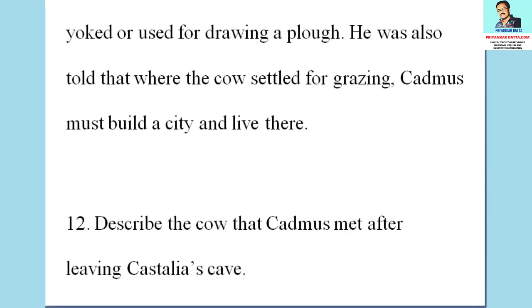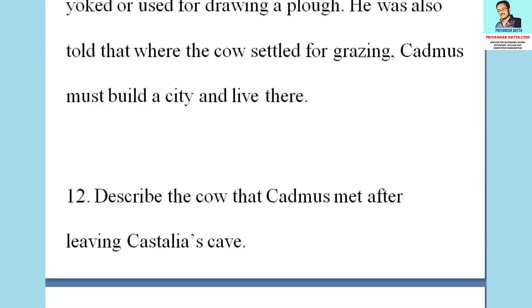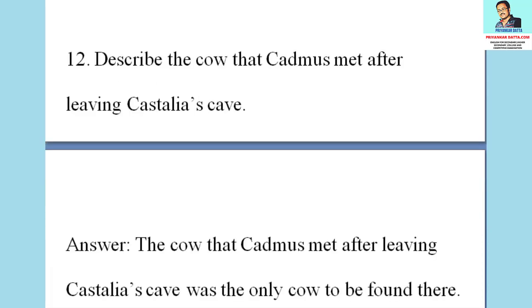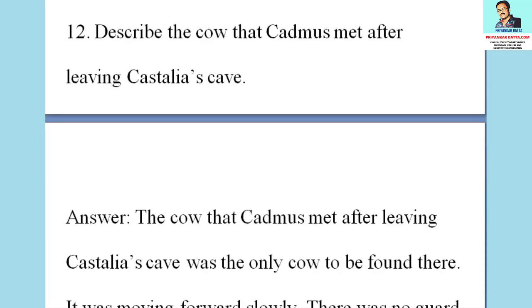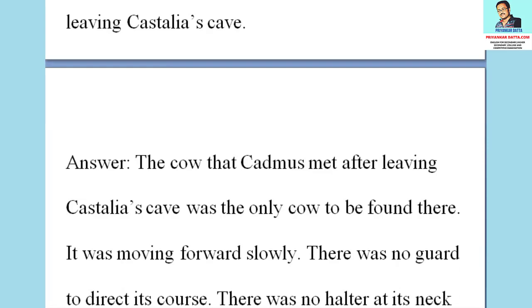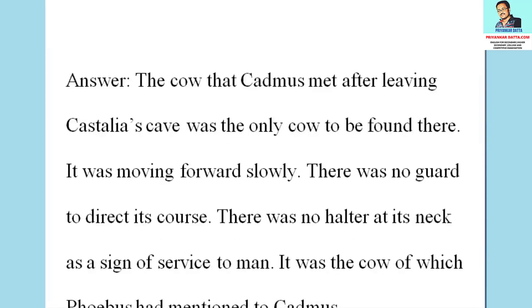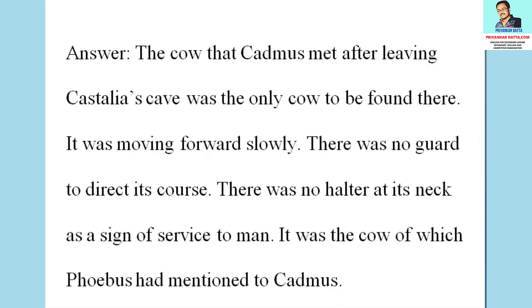The next question is, describe the cow that Cadmus met after leaving Castilia's cave. The answer to the question is, the cow that Cadmus met after leaving Castilia's cave was the only cow to be found there. It was moving forward slowly. There was no guard to direct its course. There was no halter at its neck as a sign of service to man. It was the cow of which Phoebus had mentioned to Cadmus.